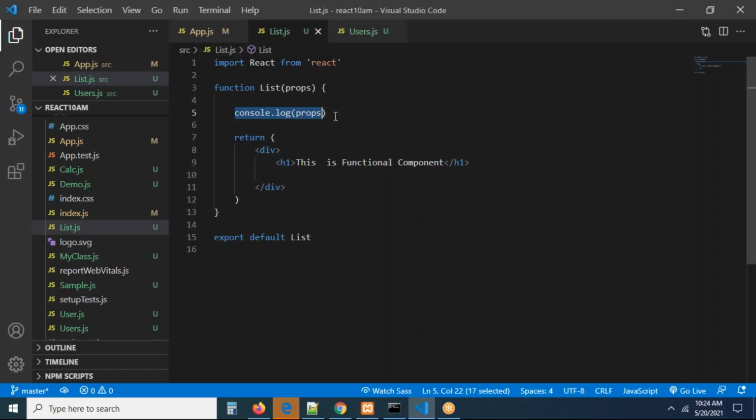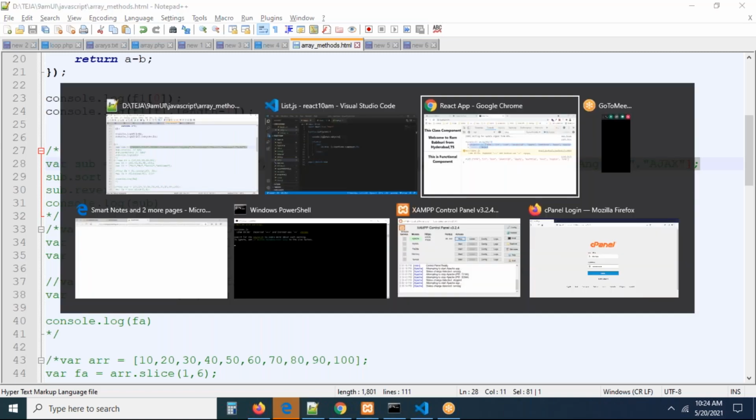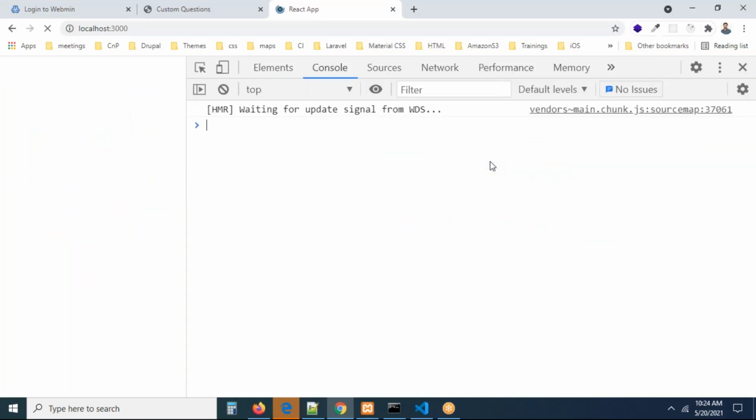This is going to give you complete information. Props, exactly. Now if you want to print the subject, it is going to be props.subjects. It's an array now. Props.subjects is an array. Now you can go and check this. I'm just refreshing the page.